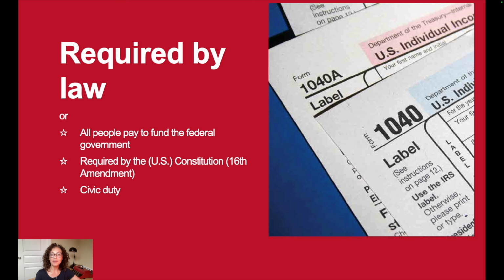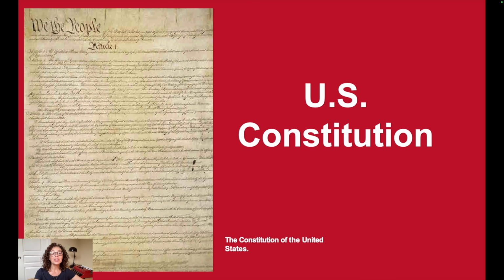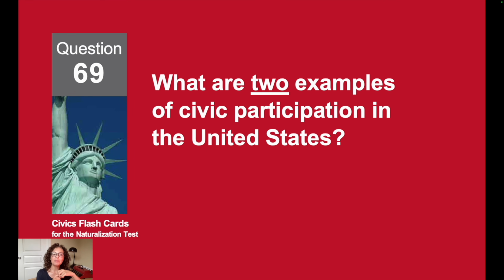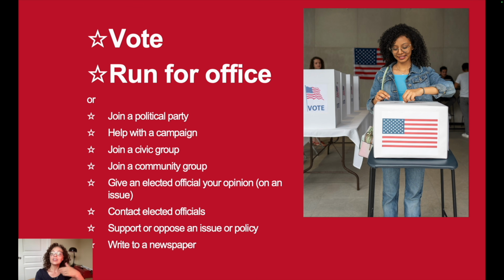It's required by law. What is the supreme law of the land? The U.S. Constitution. What are two examples of civic participation in the United States? To vote or run for office.